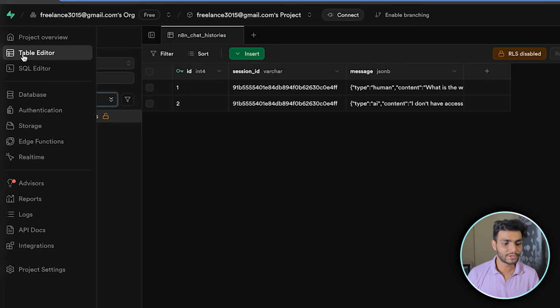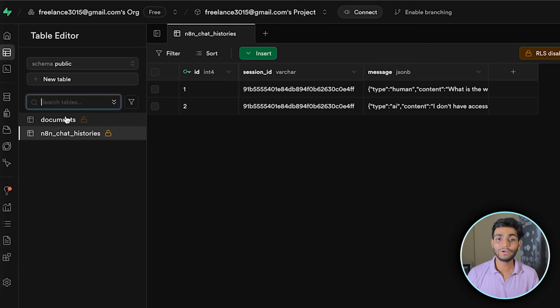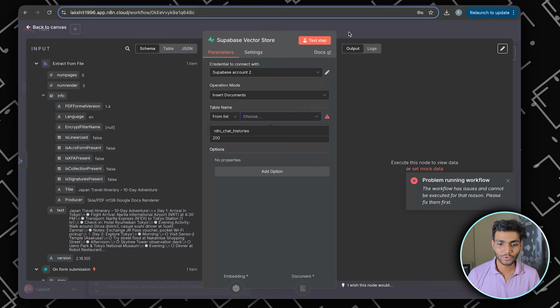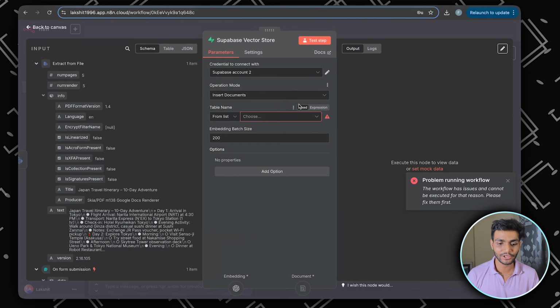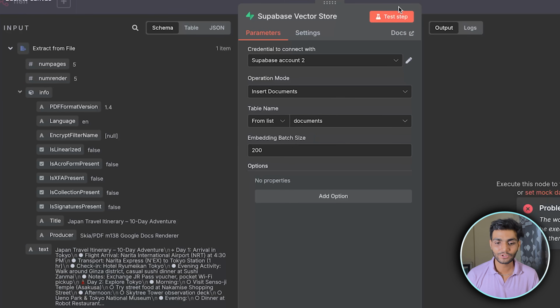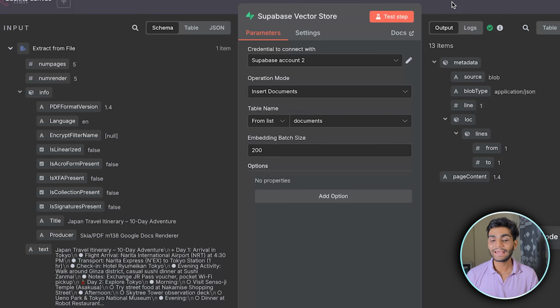Let's go to the table editor. Inside this, we can see the document table has been created. So now we have this table. Let's go to n8n. Close this and open this again so that it reloads. Now we can see that we have the document table over here. Let's select that and do the test step. As you can see, the embedding has been created properly.